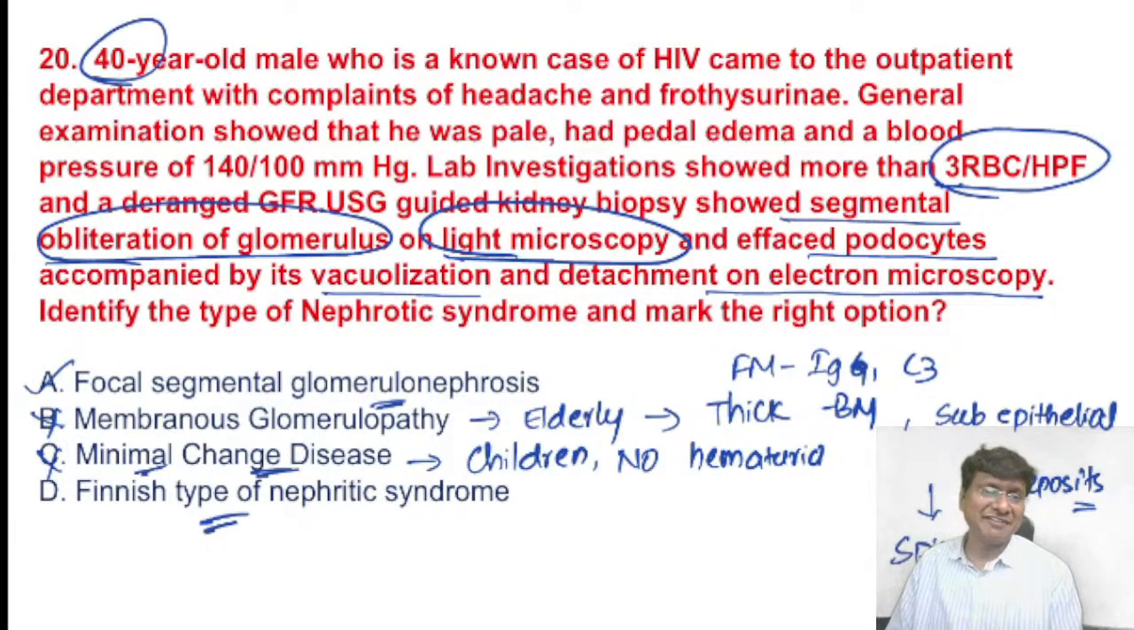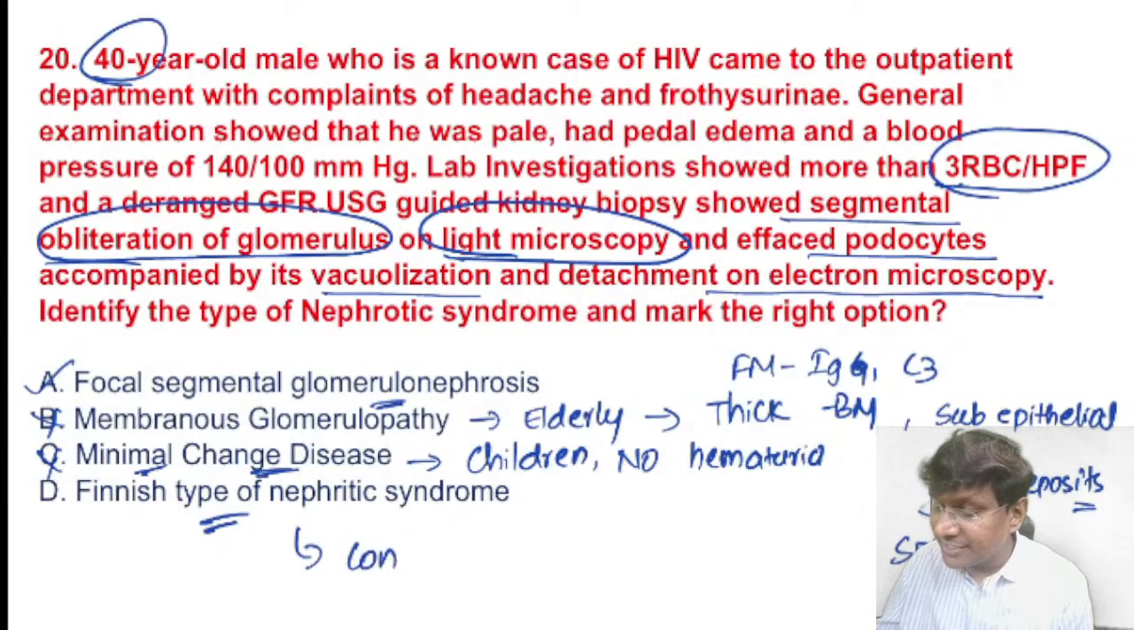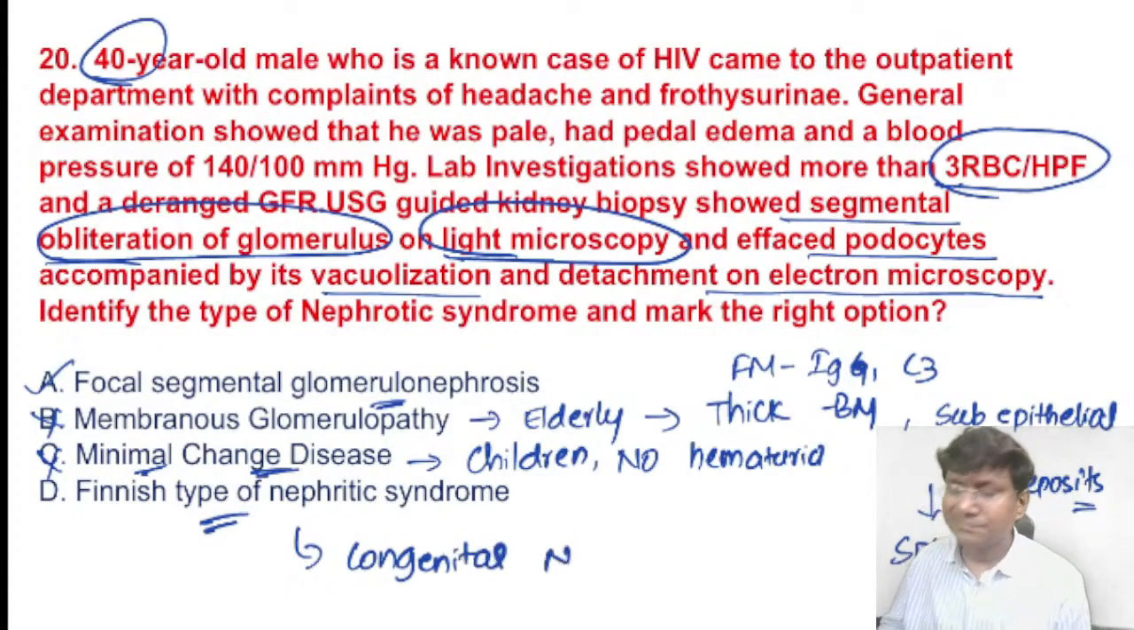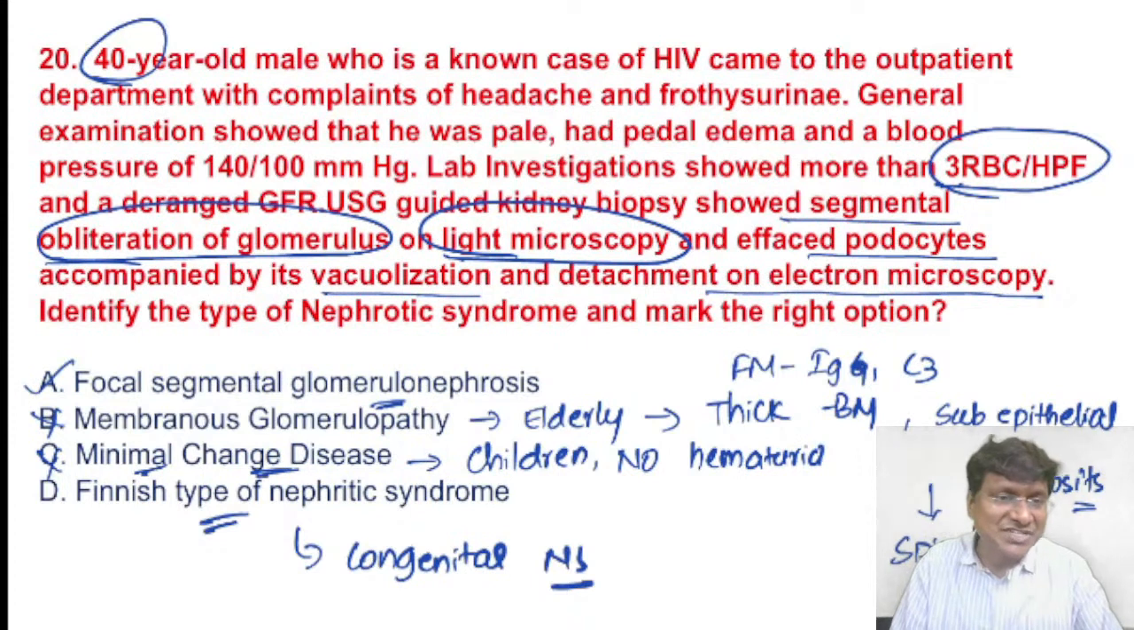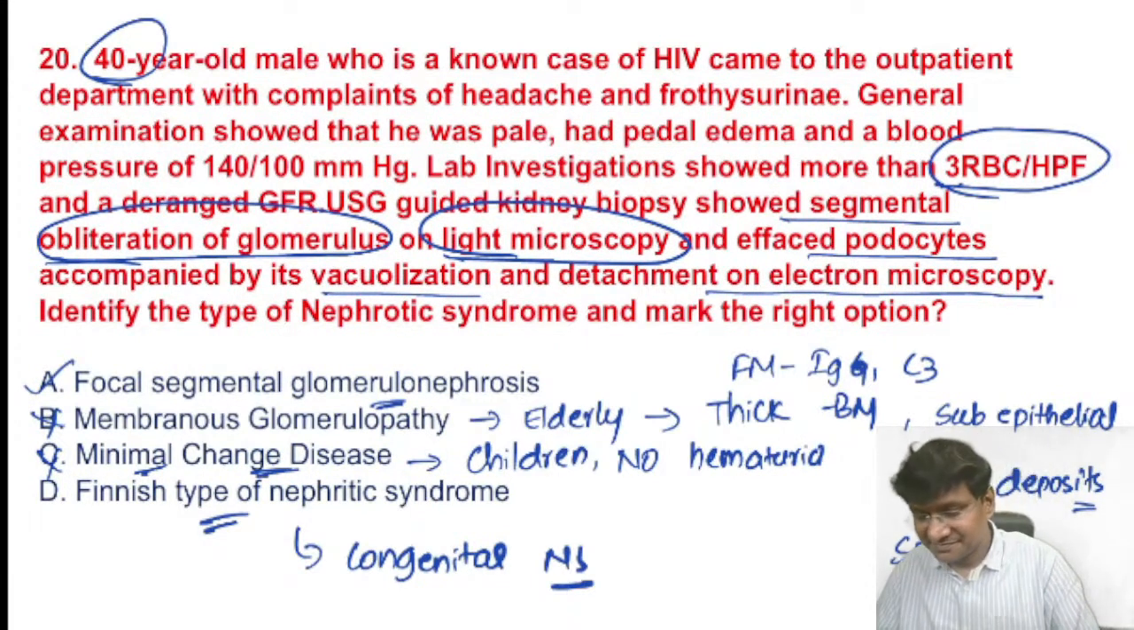Then the Finnish type of nephrotic syndrome. The Finnish type of nephrotic syndrome is your congenital nephrotic syndrome, right? So congenital nephrotic syndrome is called the Finnish type of nephrotic syndrome. Can anyone tell me what are the genes that are defective in the Finnish type? In congenital nephrotic syndrome, what are the genes that are defective?